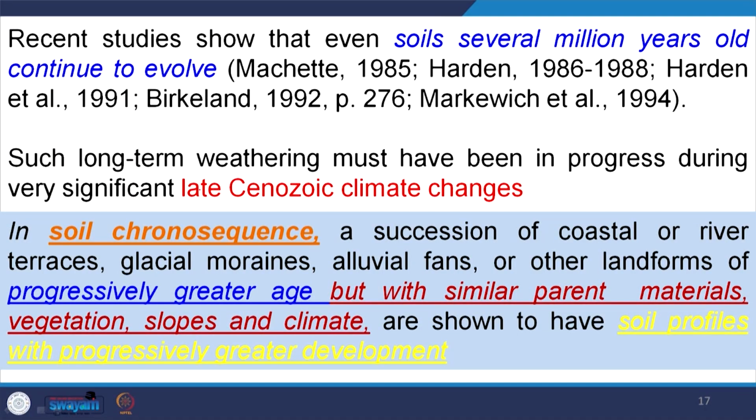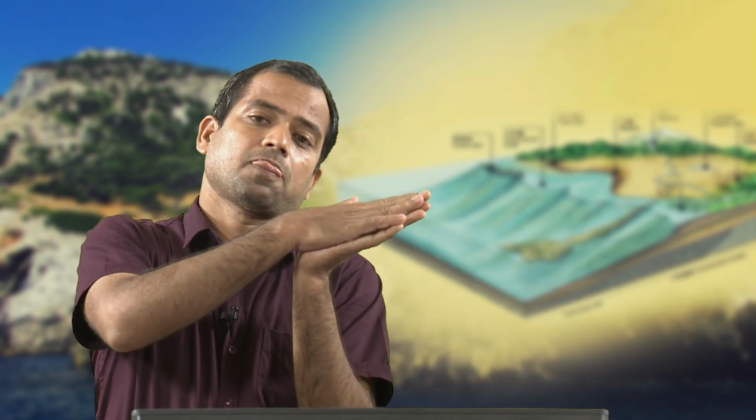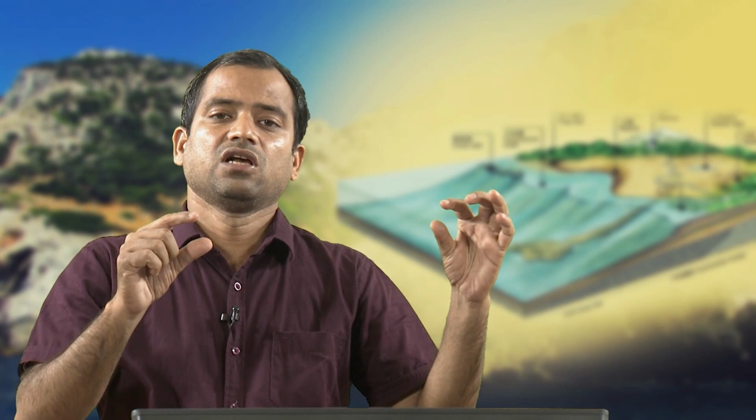Research studies show that soils of several million years old continue to evolve. Such long term weathering must have been in progress during very significant late Cenozoic climate change. It is very important to understand. Suppose, for example, we have soil of Precambrian time, but that soil was cut off from the main body. So, that becomes Paleosol. So, Paleosols, do they evolve?